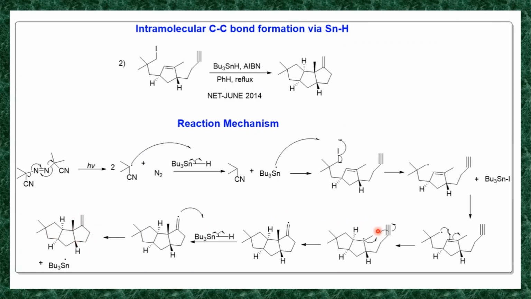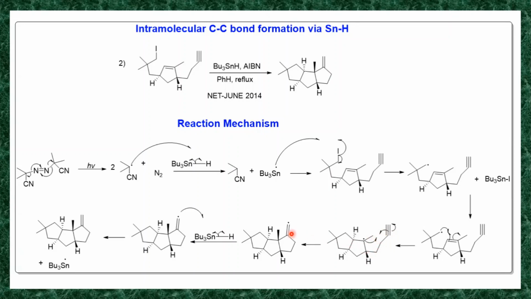Now I told you that it forms a 5-membered ring, not a 6-membered ring, because the transition state is very important. Here 1 2 3 4 5, and 1 2 3 4 5, so it forms a 6-member-like transition state, which is the most stable transition state.